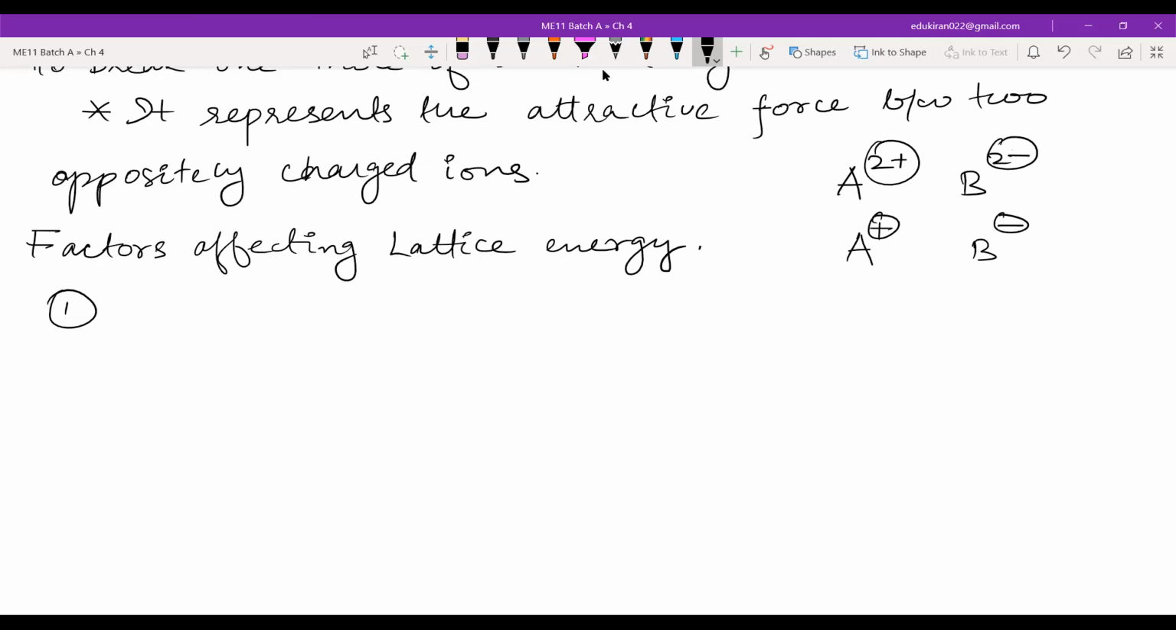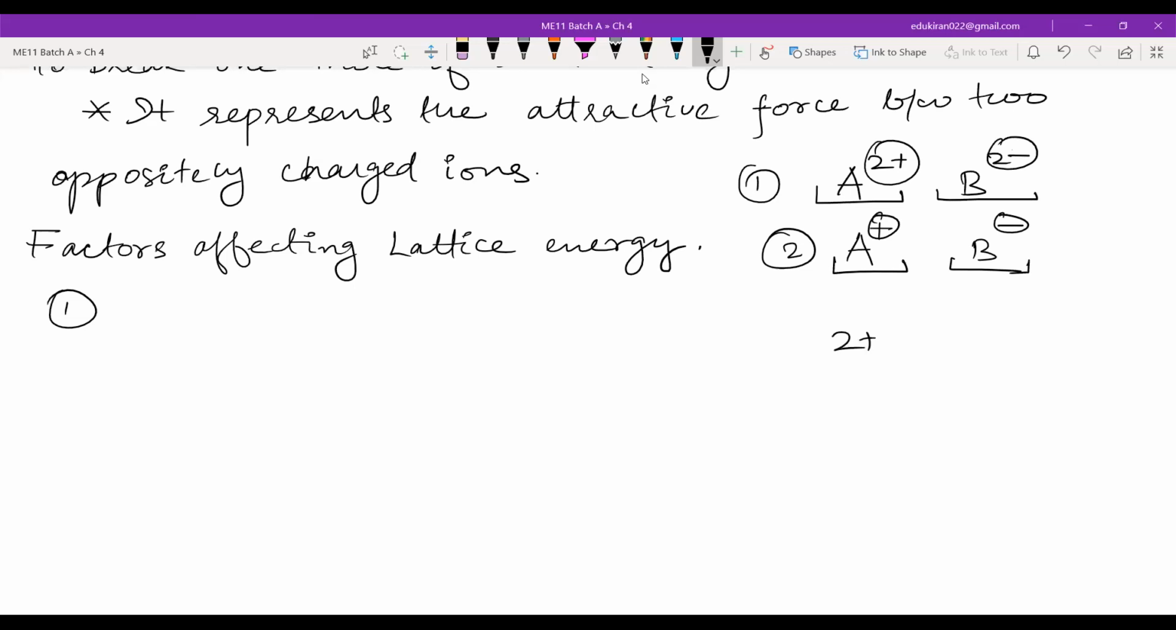Where will the force of attraction be higher, in one or two? Hamza? Set 2. How? Can you explain it? Yes, Hamza? Like it will be closer to the nucleus. No, these are ions. These are not electrons. These are ions.